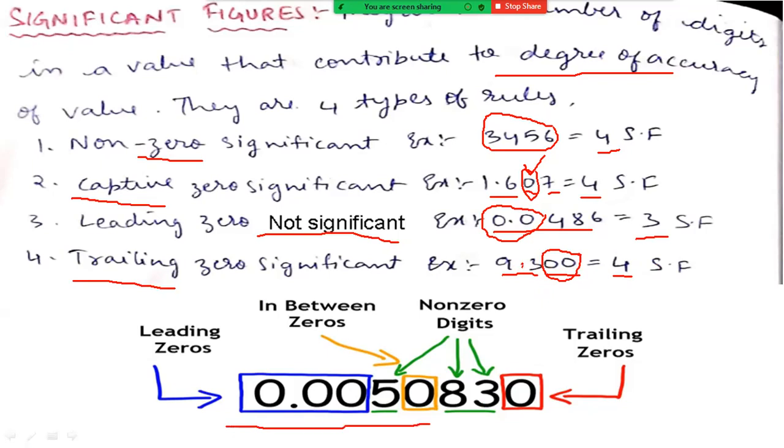So this is the value which follows all the rules. These are the trailing zeros, which are countable when there is a decimal point. And 5, 8, 3 are non-zero integers, and 0 is a captive zero. So captive zeros are significant. And these zeros are called leading zeros, so leading zeros are not significant. So we need to follow the rules to identify the number of significant figures present in that particular number.